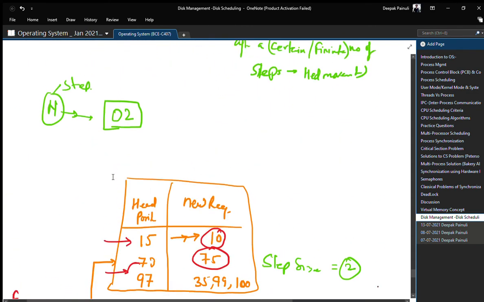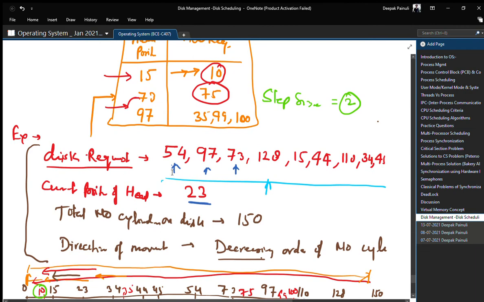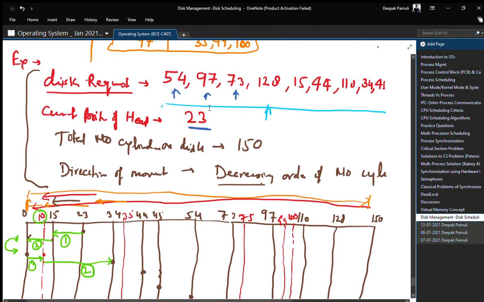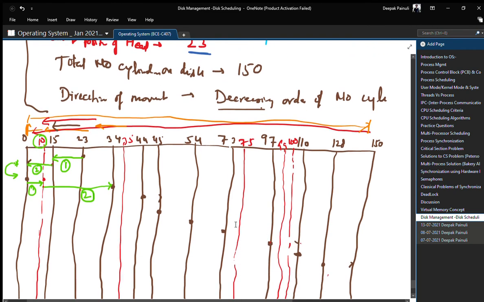Now see, our new request is 75, which came when the head is at 73. That's why we will move in the direction as in the previous case.